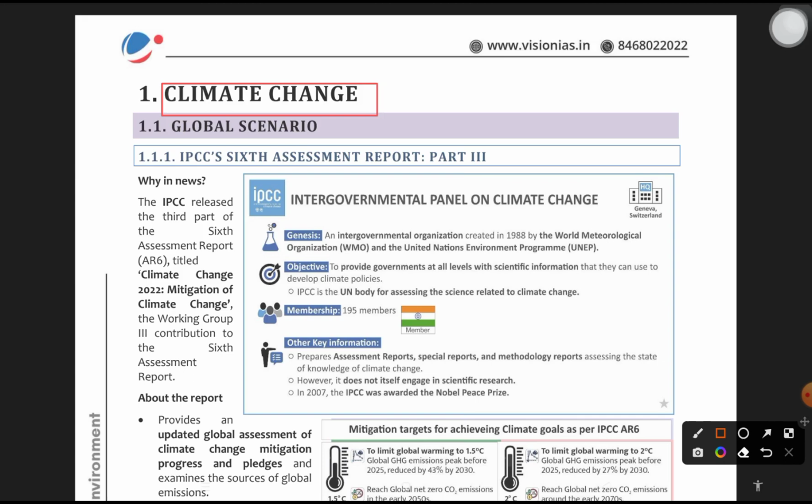All through these PT365 we are going to see these words: climate change, greenhouse gas emissions, fossil fuels, a lot of terms we are going to see. So let's understand what those terms are. Greenhouse gas emissions are nothing but they are generated after burning the fossil fuels. They act like a blanket wrapped around the earth.